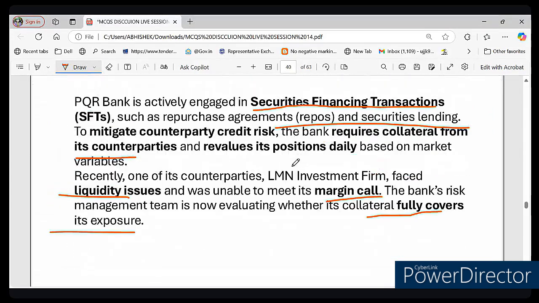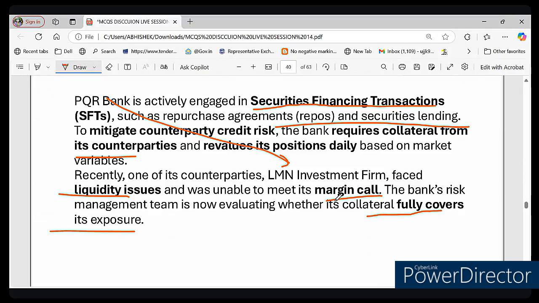Now in this case, what is happening? PQR Bank gave money to its counterparty, LMN investment firm, and took security as collateral. They revalue it daily to make sure it is enough. The problem is that LMN investment firm is now facing a liquidity issue and can't meet its margin call.